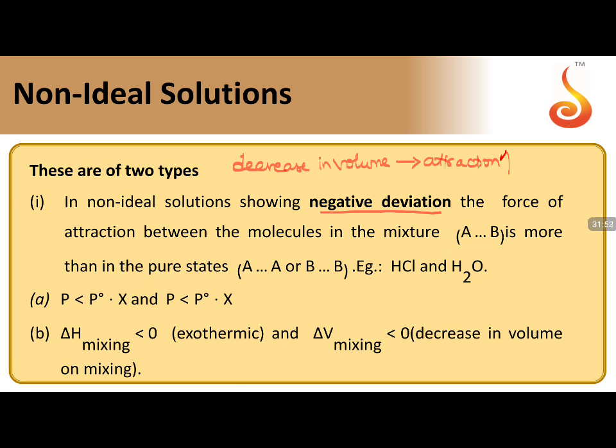When attraction between the molecules increases, the volume space between the two particles decreases. So the force of attraction between the molecules is more when compared to the interactions between the same molecules. So delta H mixing will be less than 0, resulting in an exothermic process. Delta V mixing will be less than 0, a decrease in the volume. When such a condition appears, we say they are non-ideal solutions.